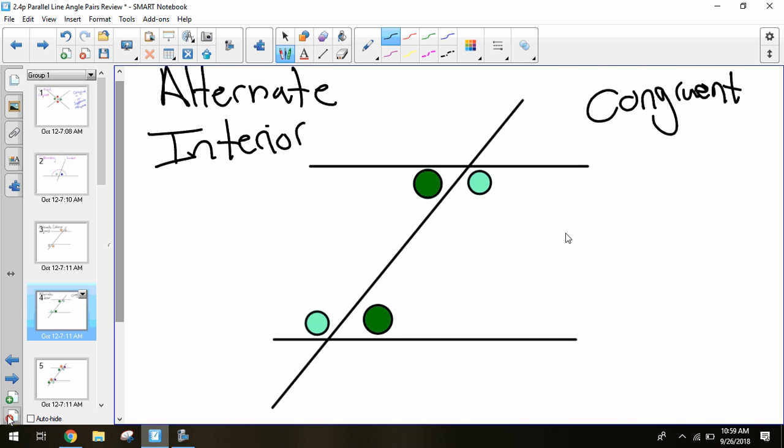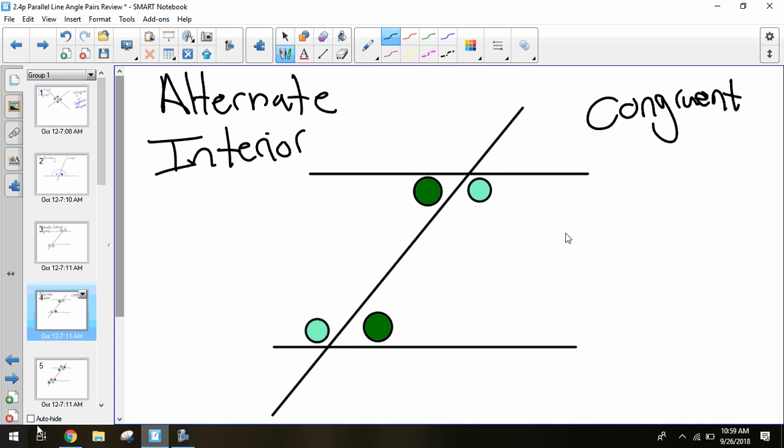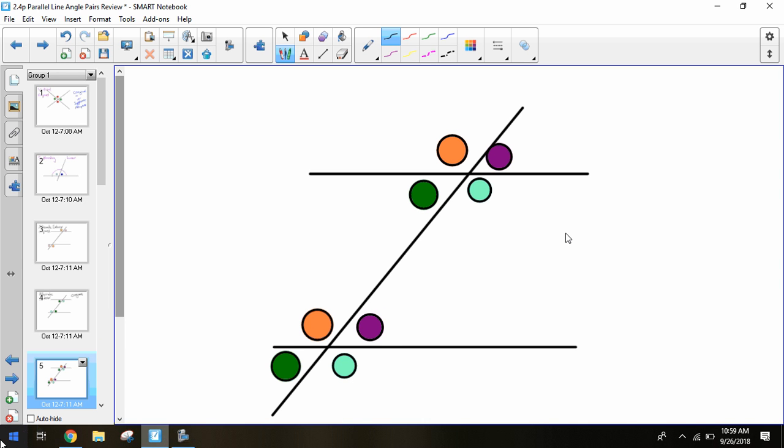So for example, if the green was 50 degrees, the purple was 50 degrees, but these together make a linear pair. As soon as you know one, you should be able to figure out all the other ones. That was our alternate interior angles. Next one, we had a lot of possibilities.